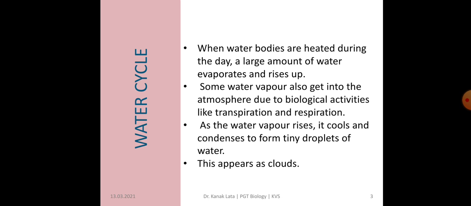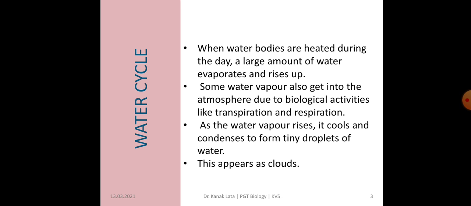First, it is about the water cycle. It is very common and you all know it. When water bodies like rivers, ponds and streams are heated during the daytime, a large amount of water evaporates and rises up.